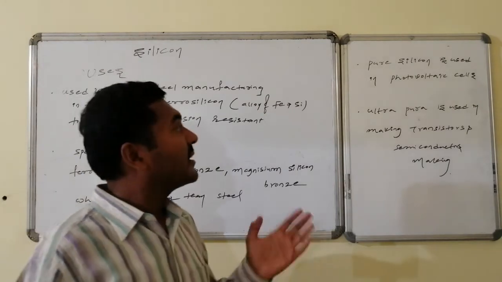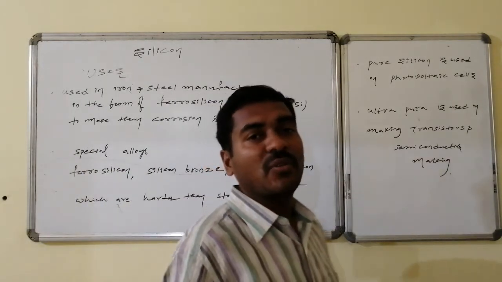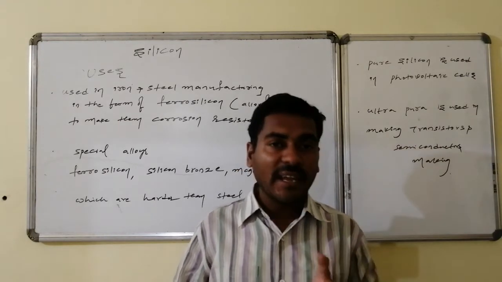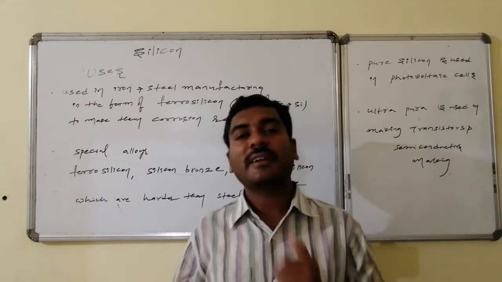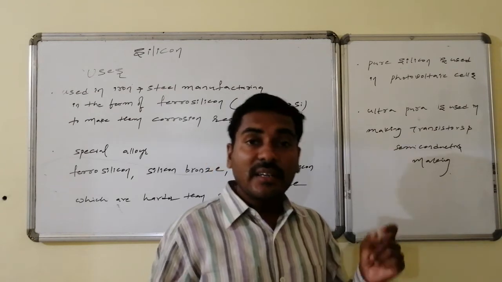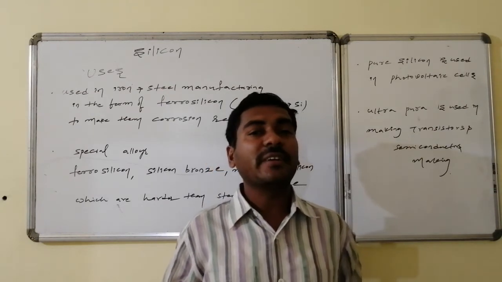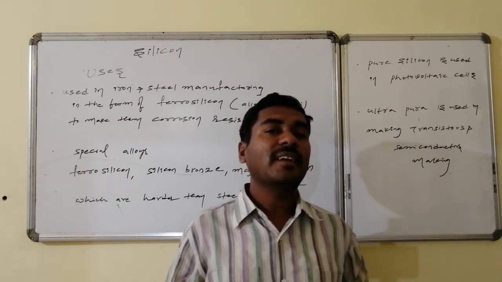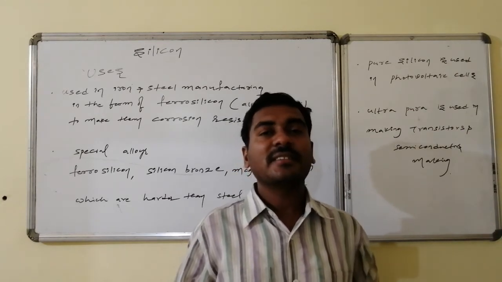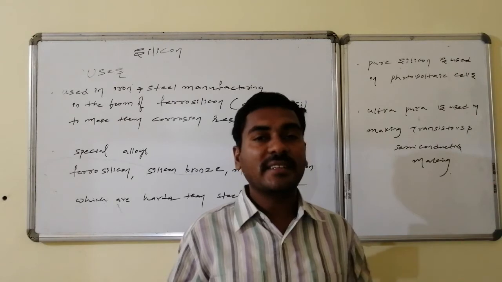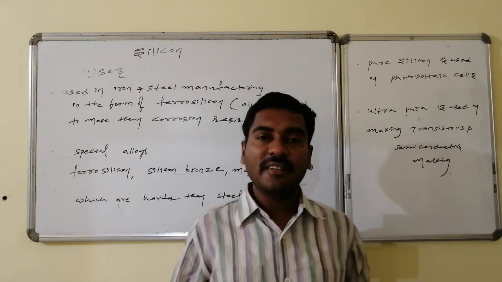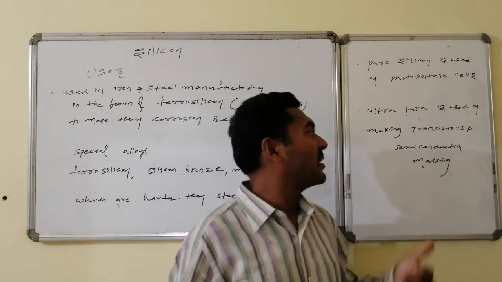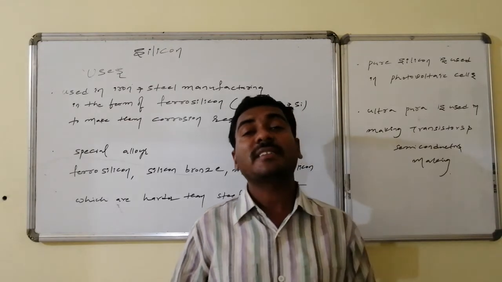And moreover, pure silicon is used in photovoltaic cells, where the photon energy, that is light energy, is converted into electrical energy. And ultra pure silicon is used in making integrated circuits, semiconductors and transistors. All electronics are dependent on the semiconducting behavior, and that is due to silicon and doped silicon. Thus ultra pure silicon is used in making transistors as well as semiconductors.